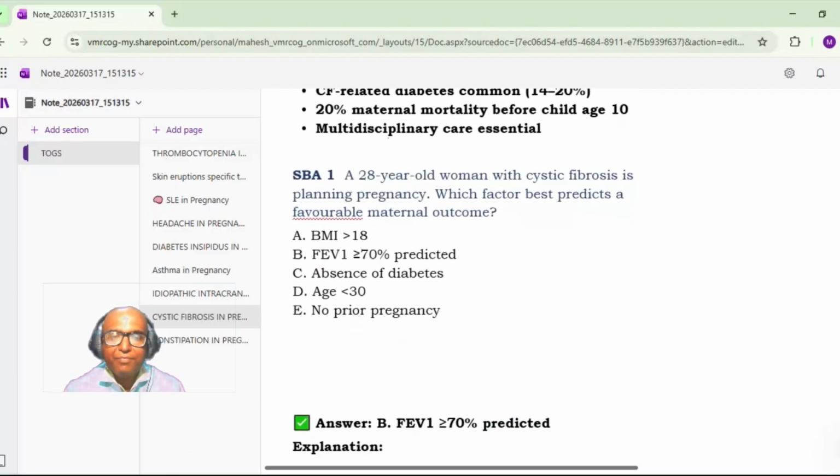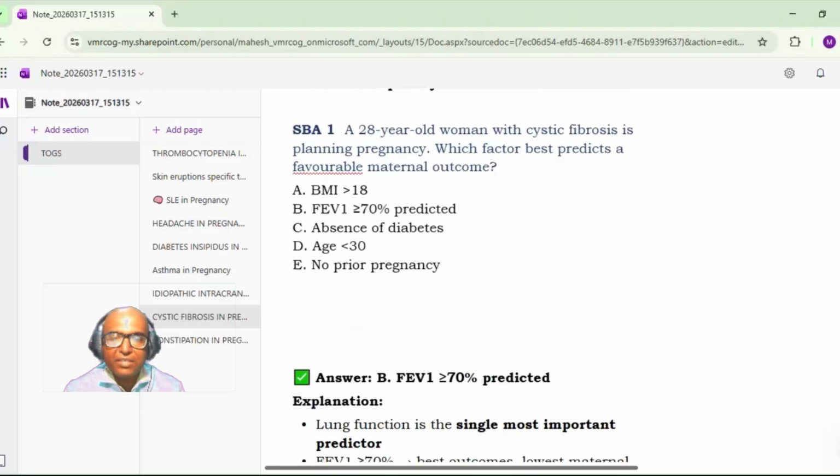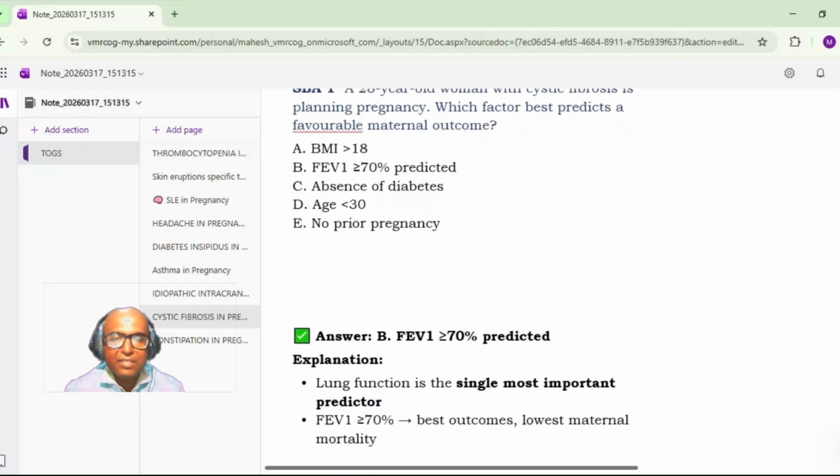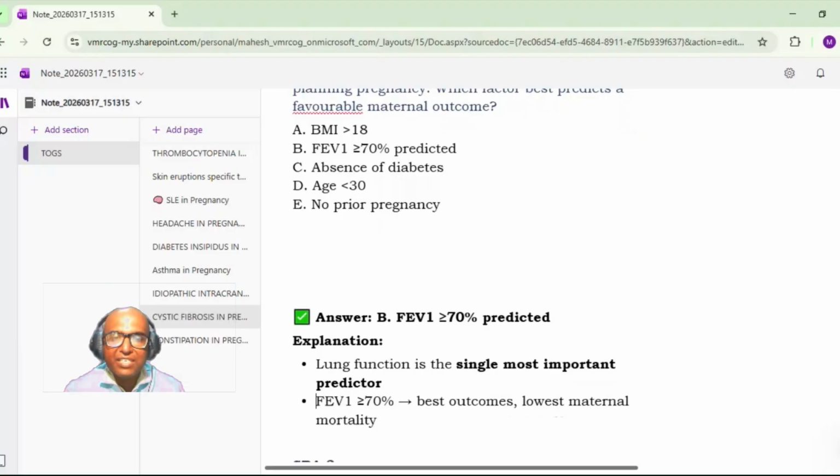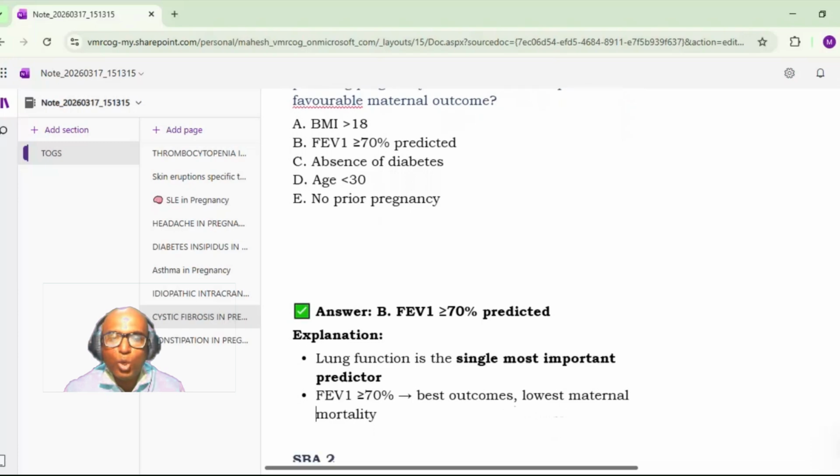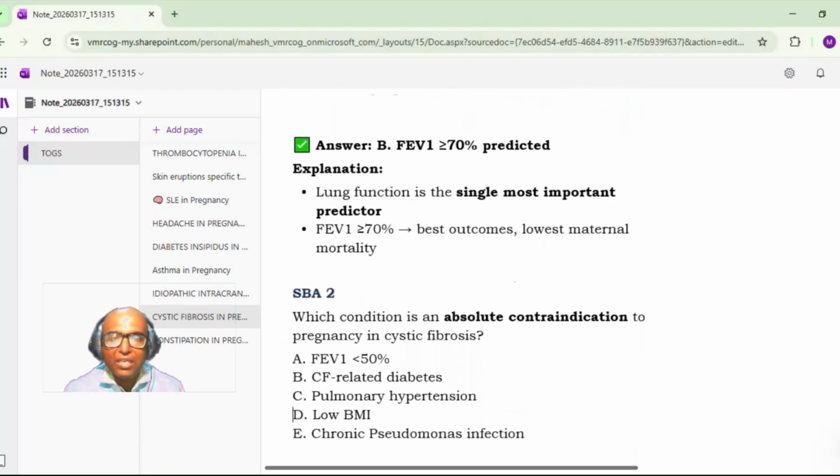Yes. FEV1 more than or equal to 70% of expected is the correct answer. Lung function is the single most important predictor. FEV1 more than or equal to 70% will have the best outcome and lowest maternal mortality.